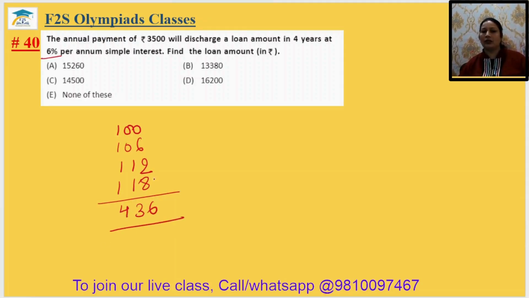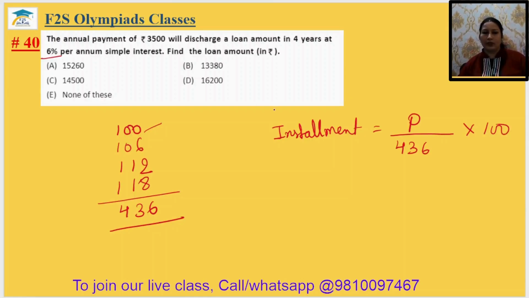436. ठीक है, and we know that installment equal to loan amount. So suppose it is P upon the installment when the loan amount is 100, that is 436 multiply by 100. तो ये आपका दिया हुआ है installment is 3500 equal to P upon 436 multiply by 100. 0 cancel out.